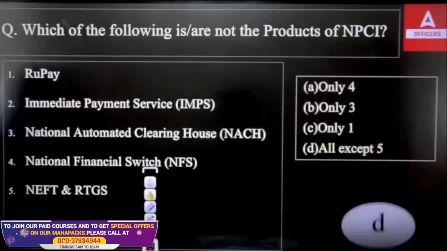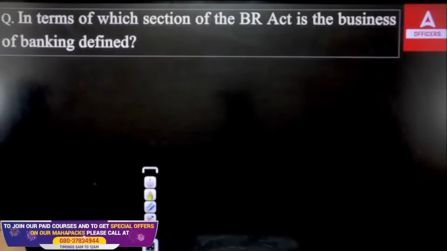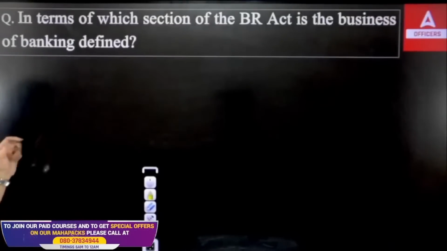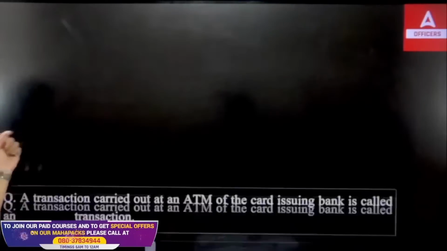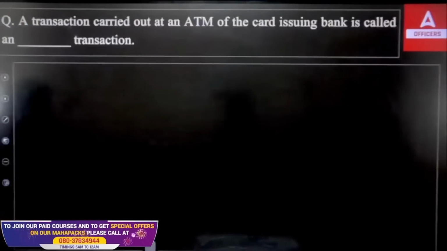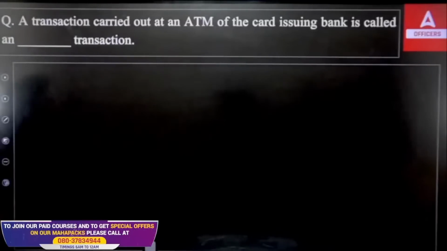Okay, next. In terms of which section of the Banking Regulation Act is the business of banking defined? So this we have done already. Now this is a repeated question. Really sorry. Now, a transaction carried out at an ATM of the card issuing bank is called a dash transaction.